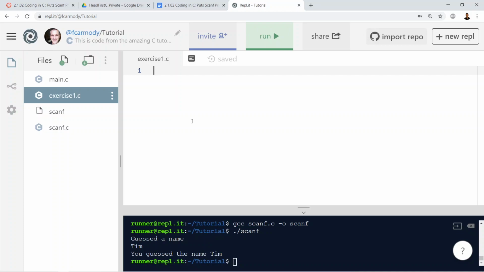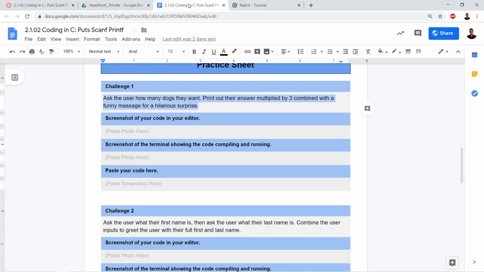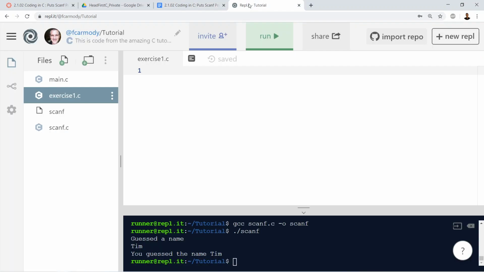Okay, so the first thing I'm going to do is go ahead and paste in the problem. We're not doing a full-blown writing pseudocode, then doing a flow chart, then translating that pseudocode line for line over into C. We're kind of just writing it, which isn't always the best thing to do. A lot of times you want to plan out with pseudocode first. So in this case, I'm going to use the question as my pseudocode. Pseudocode is just a plan for what you're going to program that's in plain English.